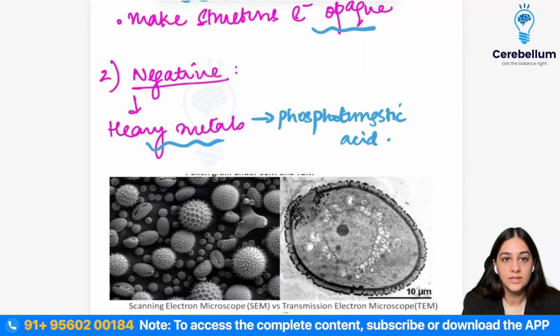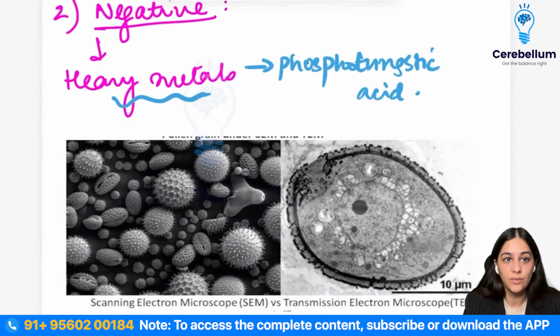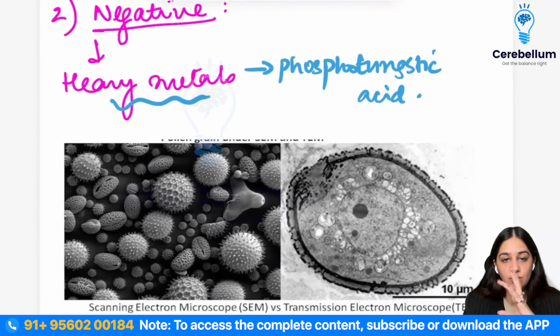So look at these structures. The one on the left is only showing the surface structures. It is only showing me that there are some cilia or some things on these. It's just showing me the superficial structure. So what is this? This is actually SEM, the scanning electron microscope.